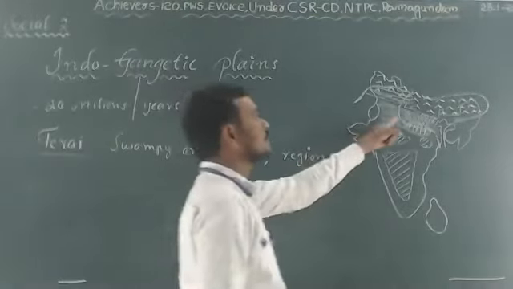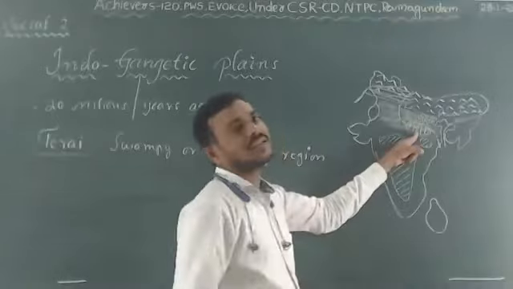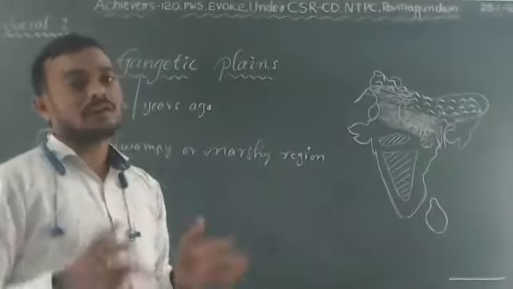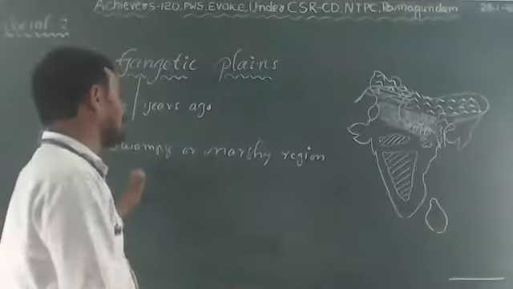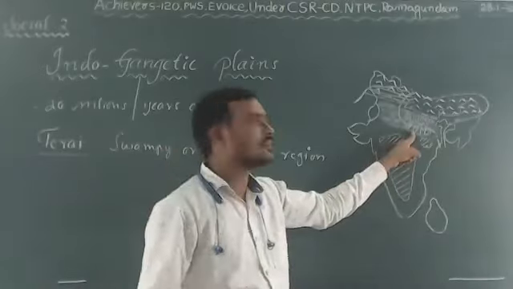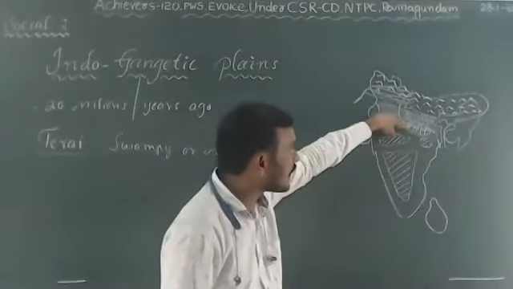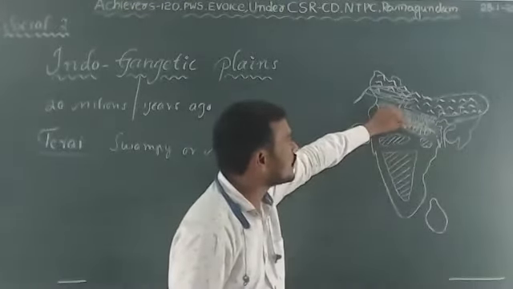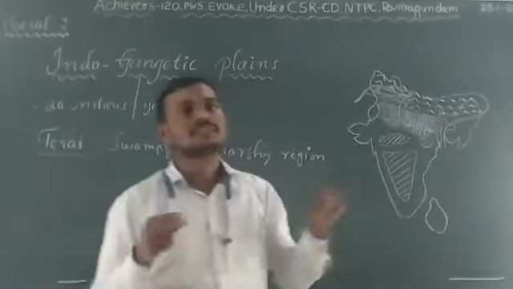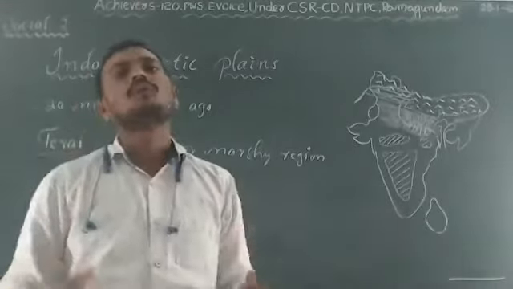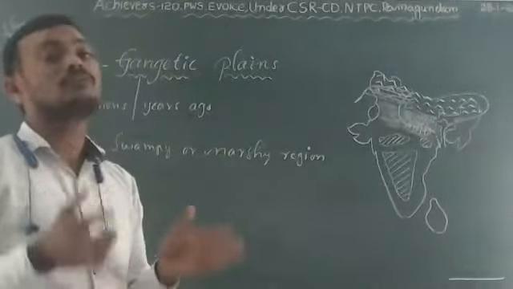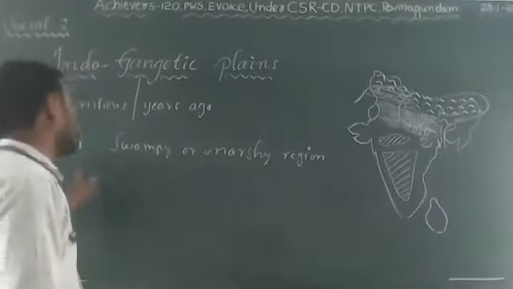So where is Terai situated? South of the Babar zone is called Terai. What is the feature of Terai? The feature of Terai is a marshy or wettest part, a swampy region. This is always wet because the rivers flow under the Babar zone and re-emerge here. The water flows continuously over this zone, so this place is always wet. This wettest part which lies south of the Babar zone is called Terai.